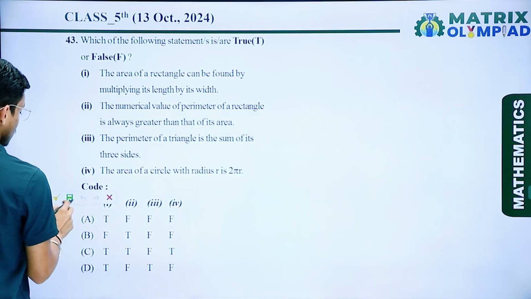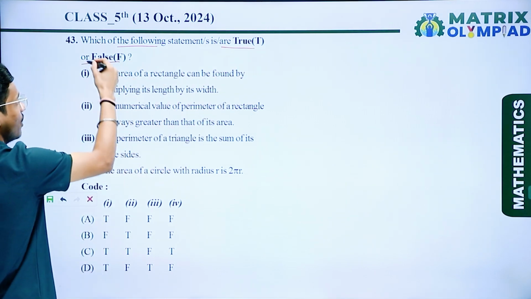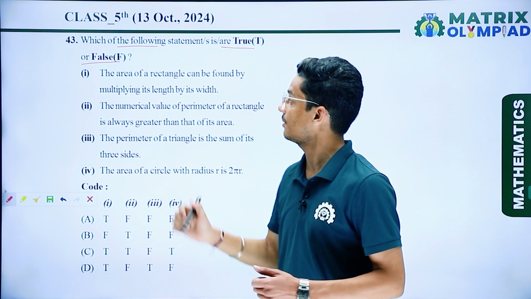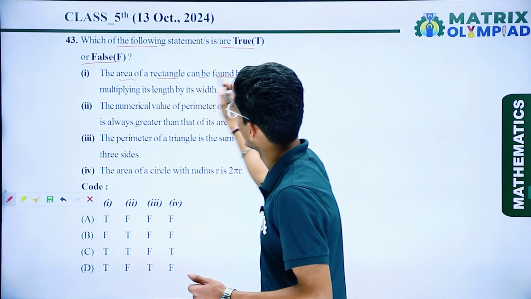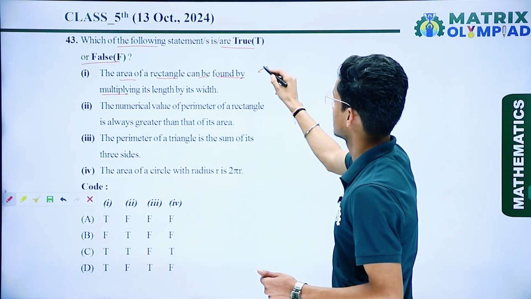Now the next question is again based on true or false. So here we have been given 4 statements. We have to check which one is true and which one is false. Here the first statement, the area of a rectangle can be found by multiplying its length and width. So this one, I can say, is true, because